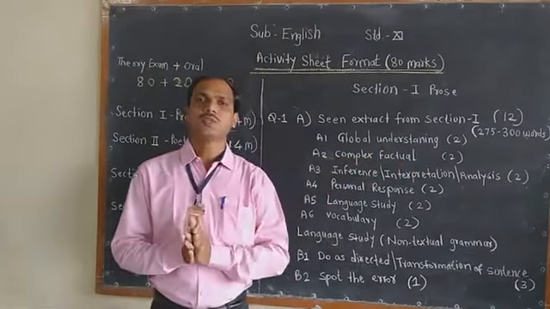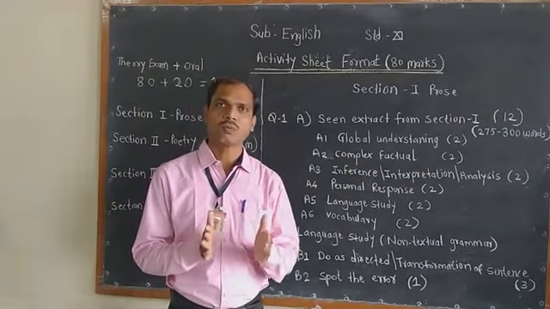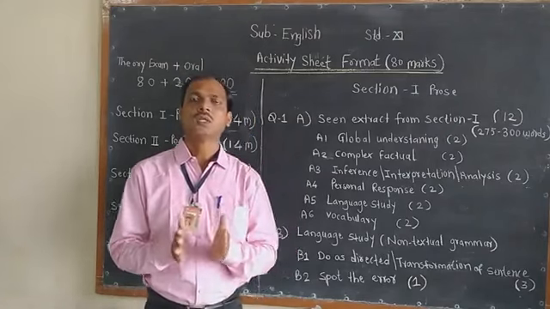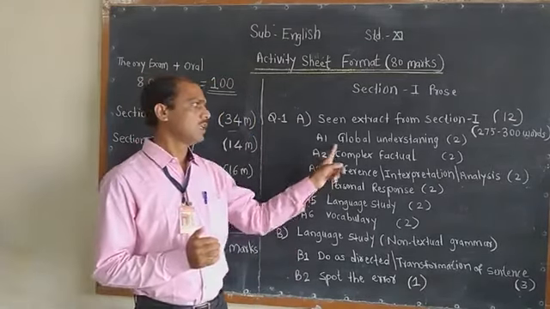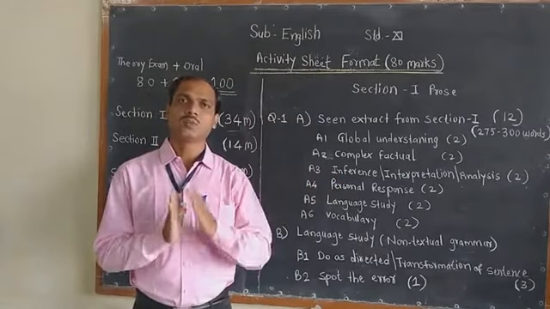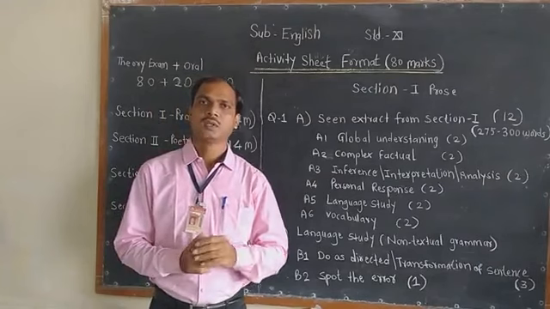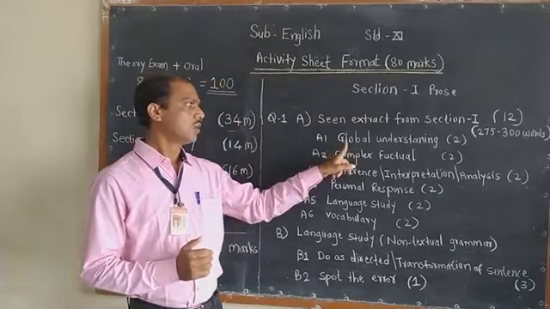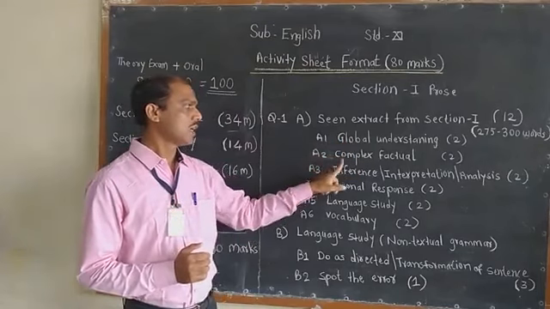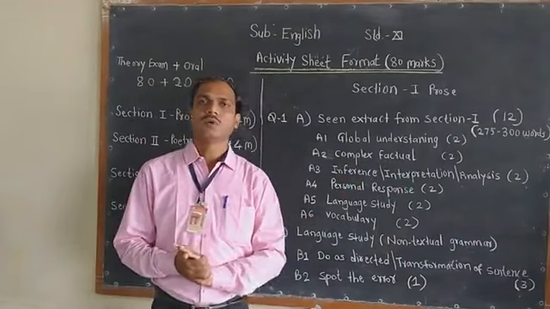Global understanding means, when you read the whole extract of 275 to 300 words, this activity checks your understanding of the whole extract, that is, the central theme or central idea of the extract. Then the second one, A2, is complex factual.